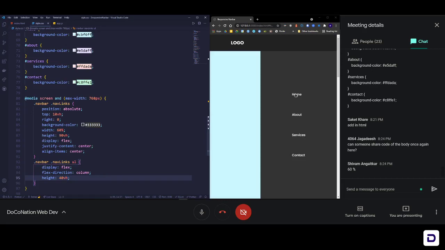So we have our links properly spaced in this section. Okay, so basically we are almost done with the menu section. Now what we need is our burger icon, right? So let's bring that back.